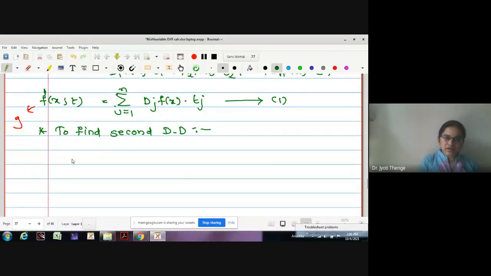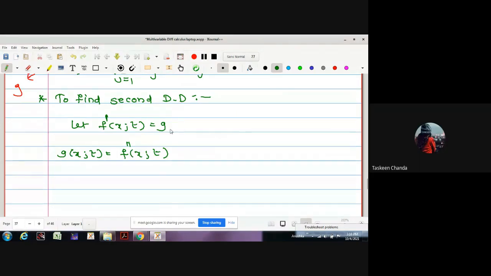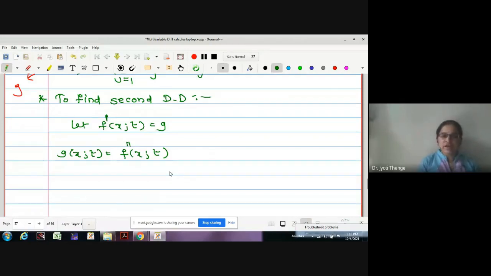Let f dash of x comma t be g. Then we will find g dash of x comma t. What will it be? Is it f double dash of x comma t? Yes or no? The first order derivative of g will be the second order derivative of f.